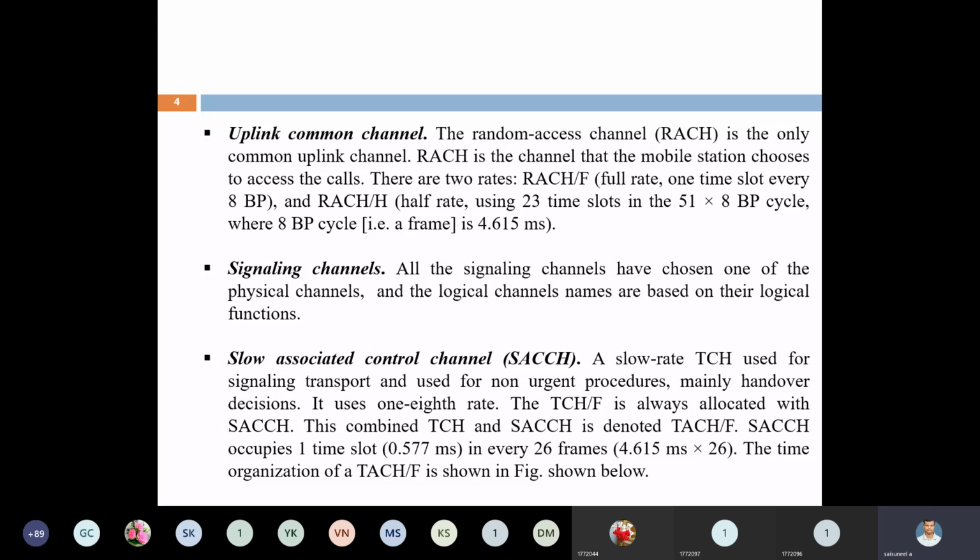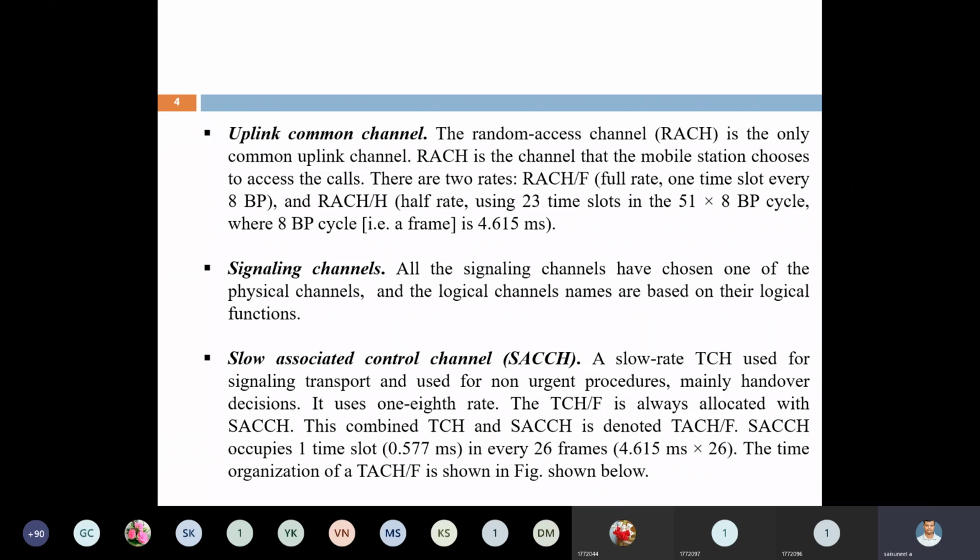Next one is the slow associated control channel, SACCH. Here, this type of channel is used for slow rate purposes, for non-urgent calls or non-urgent data transmission. At that time, I think this is the slow associated control channel. This slow associated control channel is also used for handoff. This is a channel used for handoff.